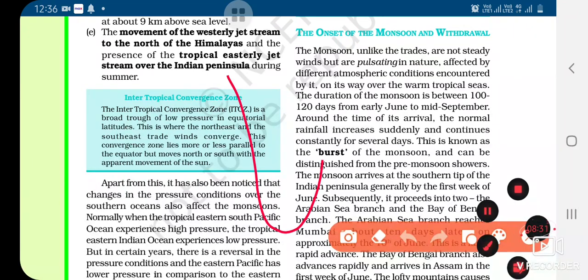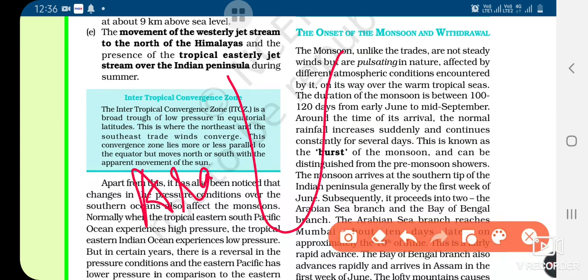Now look here everyone, suppose this is the peninsular part, and we all know that the Arabian Sea lies on the west part of our country, like this part is occupied by the Arabian Sea, and this right part, that is the east part, is occupied by the Bay of Bengal.